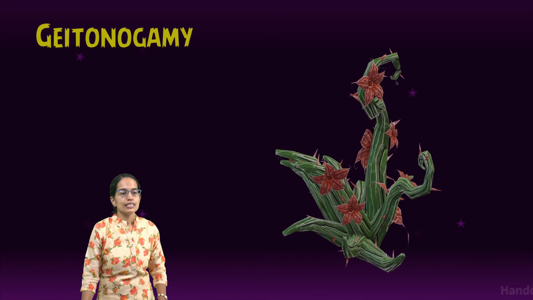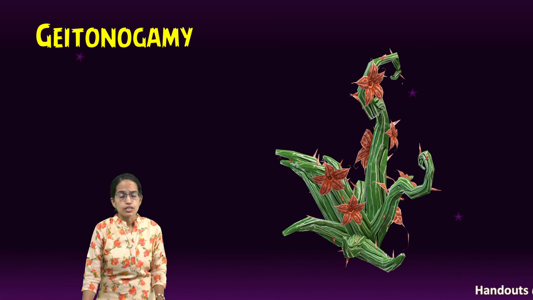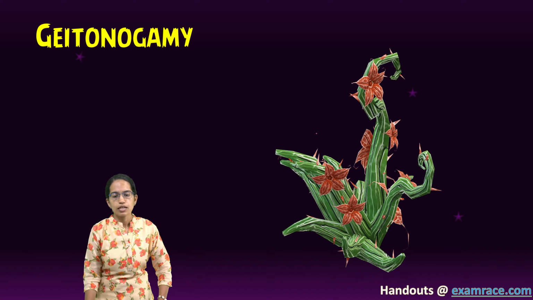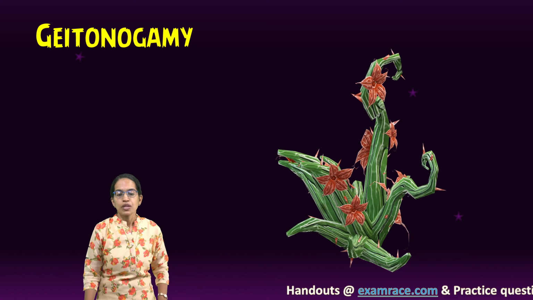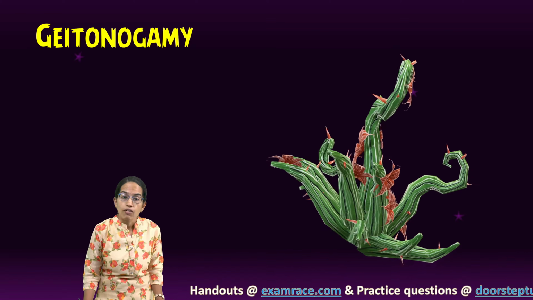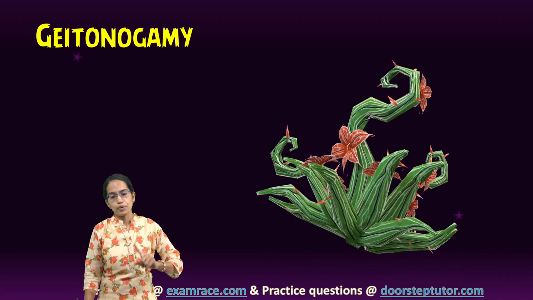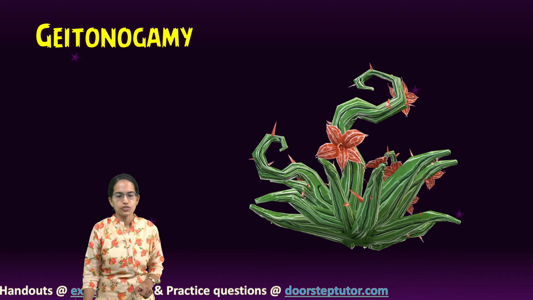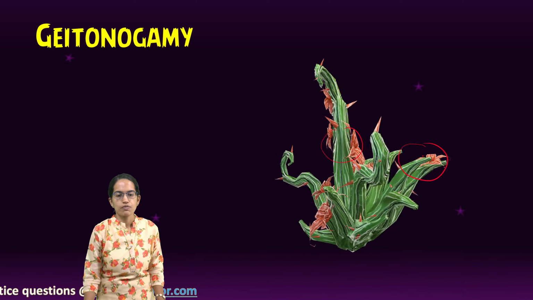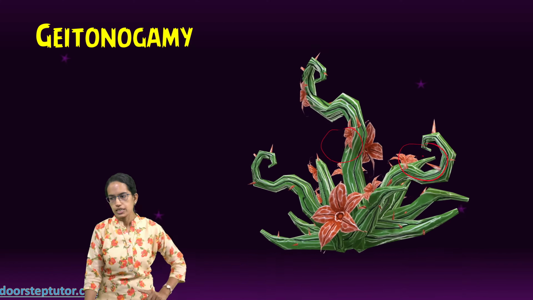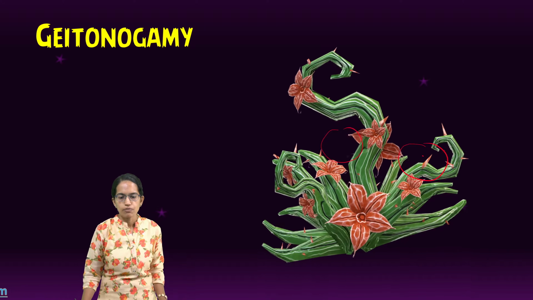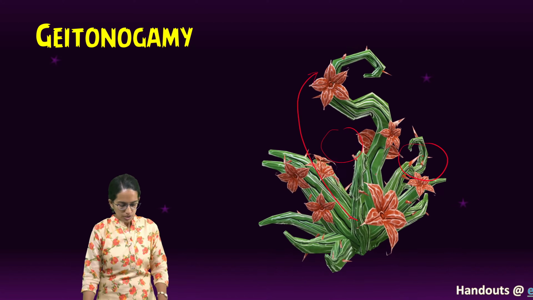The next is geitonogamy. Geitonogamy is a pollination that occurs between the flowers of the same plant. It's the same plant, and between its flowers you would witness the pollination activity. So the pollen from, let's say, this flower would move to this flower.